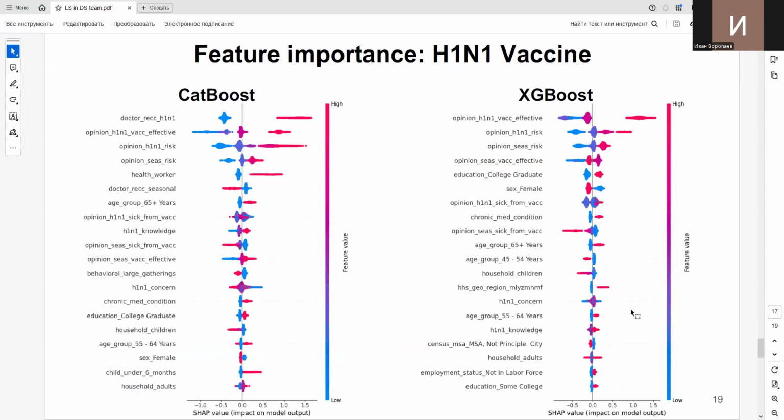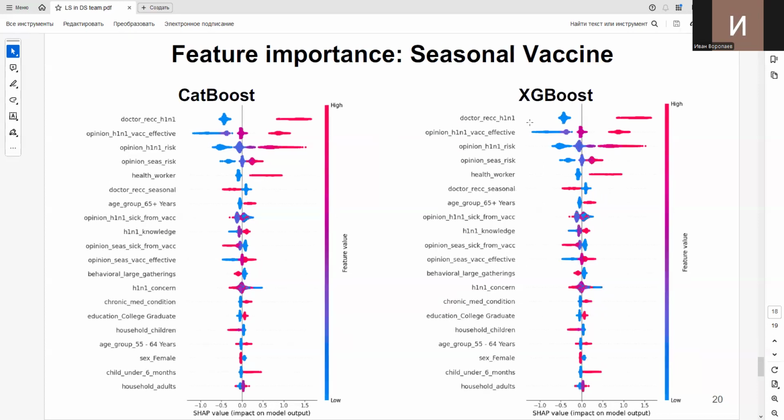So for feature importance, we calculated SHAP values for only the two best models. In both cases, it's CatBoost and XGBoost. We can see that, for example, on the top there are features like doctor recommendation and opinion about vaccination effectiveness. So these features are very important for people's decision about vaccination, and the same was performed for the seasonal vaccine. So here are also the SHAP values for the seasonal vaccine.